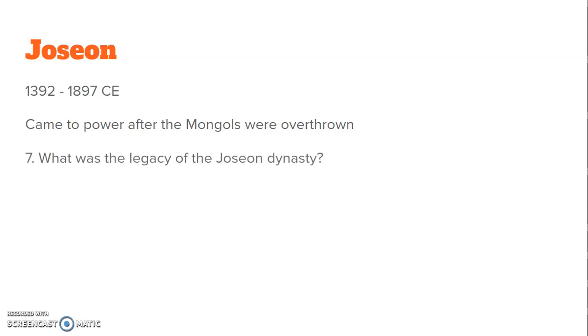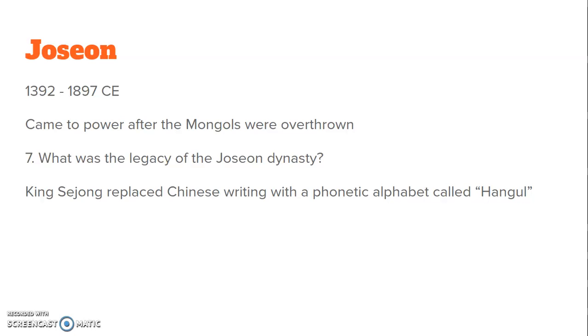So after the Goryeo dynasty in 1392 CE, from then to 1897, the Joseon dynasty was in control of the Korean peninsula. And they came to power after the Mongols were thrown out. And their legacy is that King Sejong replaced Chinese writing with a phonetic alphabet called Hangul. And he said this language, the language of this land, is different than China's. They wanted to speak their own language and have their own identity, one that wasn't the exact same as the Chinese. They wanted to be their own Korean people.